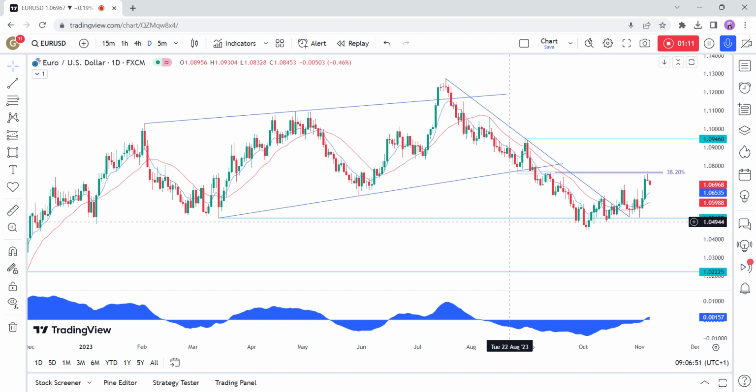The labor market remains very tight, but the unemployment rate last week ticked higher. The recent Eurozone PMIs missed across the board as the economy continues to struggle. The market doesn't expect the ECB to hike anymore.